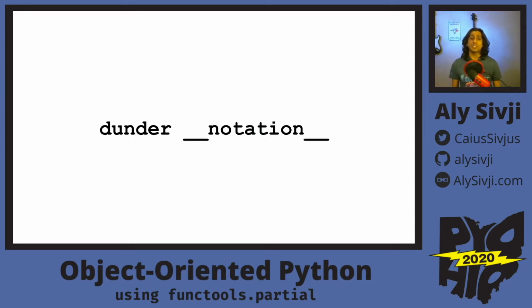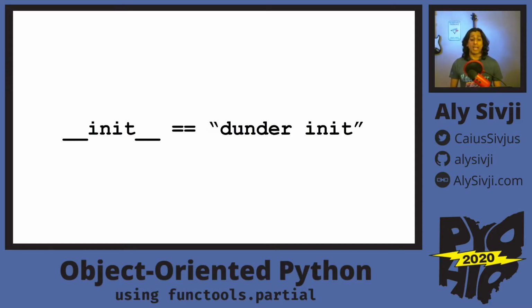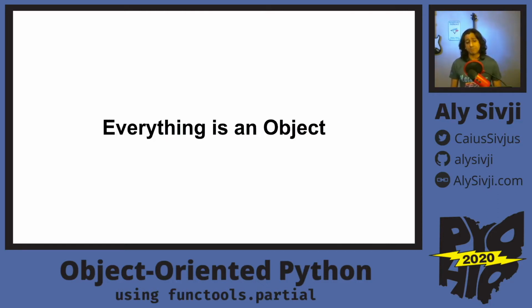A point about notation: you're going to hear me say "dunder" quite a bit in this talk. This means double underscore. For example, when we have double underscore init double underscore, we can shorten that down to dunder init. In Python, everything is an object.